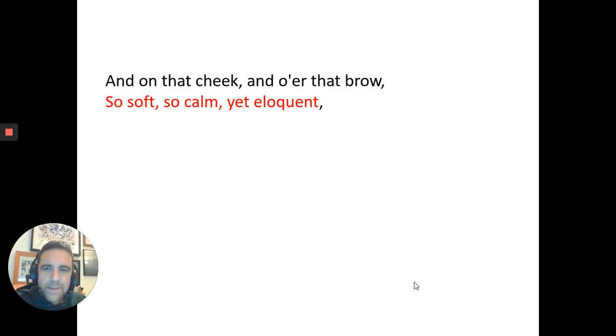So let's have a look at the last stanza then. And on that cheek and over that brow, so the face and the brow, so soft, so calm, yet eloquent. So again, that imagery of gentleness, tactile. And look at the repetition of the so. He can barely express how much of an impact it's having on him.